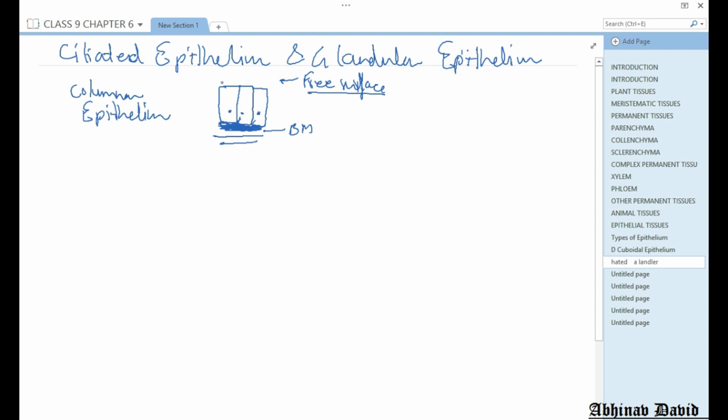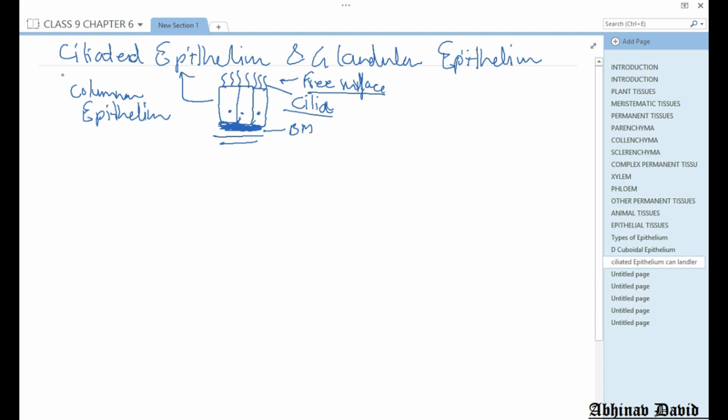Now if I make minute hair-like structures on this epithelium, these hair-like structures are called cilia. If cilia are present on the free surface of the columnar epithelium, we give it the name ciliated epithelium. So ciliated epithelium is not a new type of epithelium.